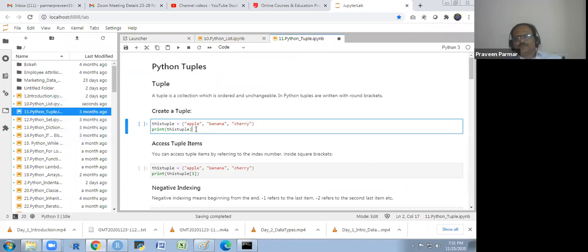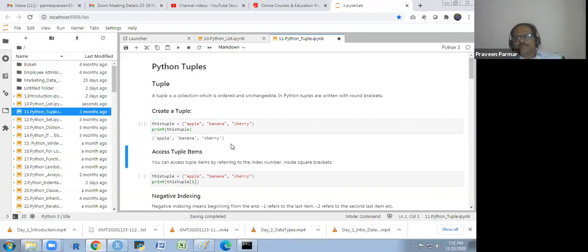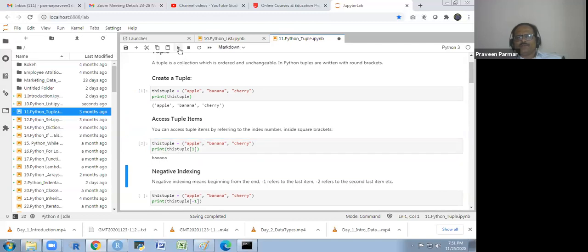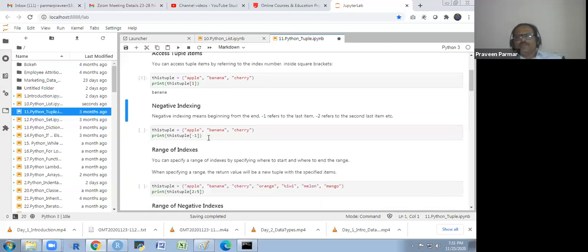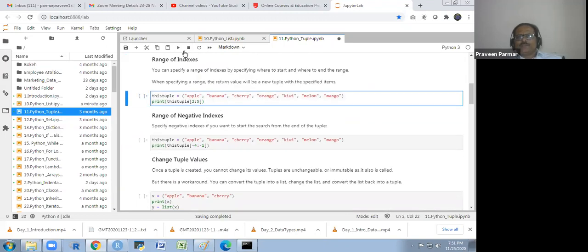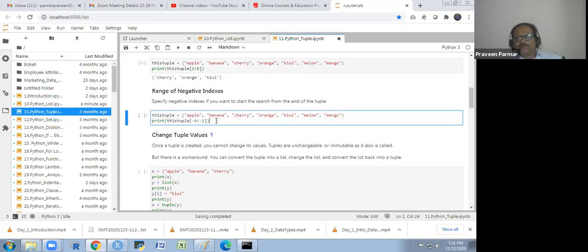If I run this, you can access the tuple item by referring to the index number inside square brackets, as we have used in the list also. Negative indexing is also applied. Range of indexing is the same as the list, so I will not explain this whole thing again.